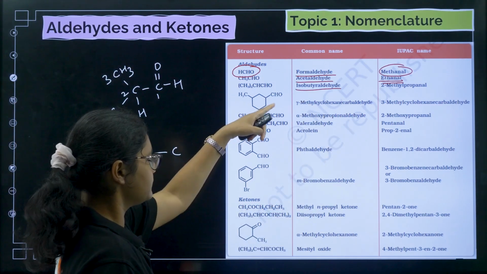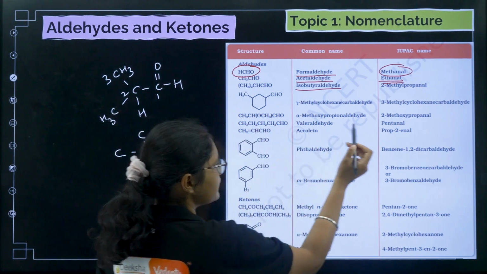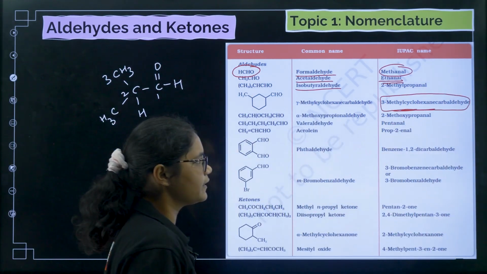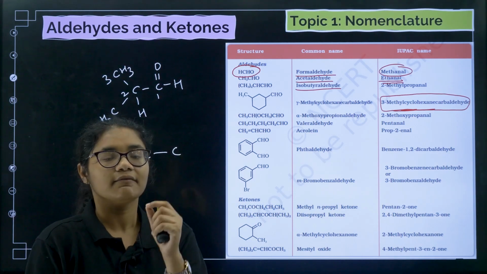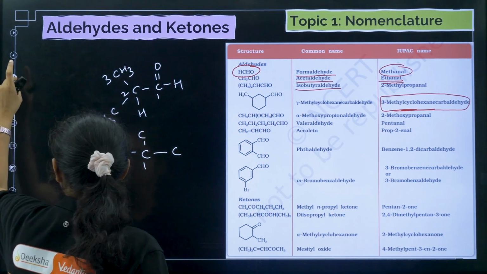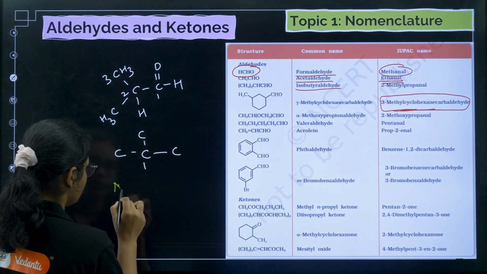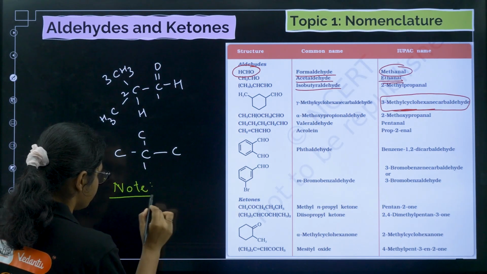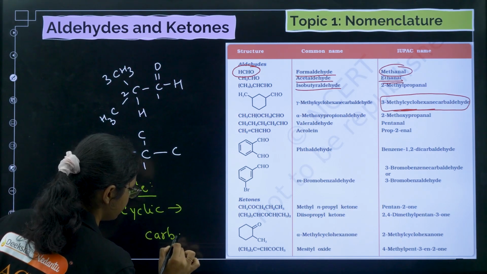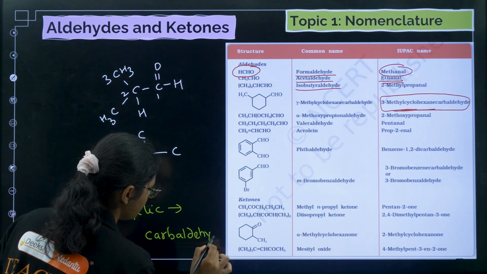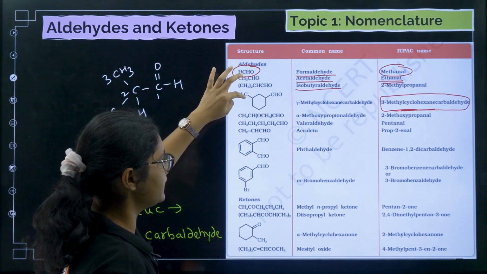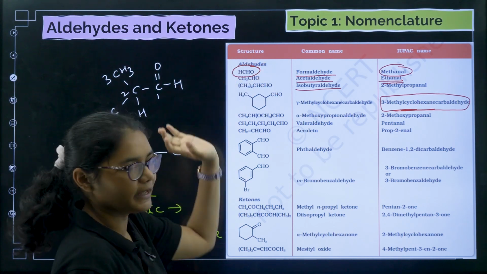Next if you see this one, this is 3-methyl cyclohexane carbaldehyde. This is very important: with cyclic rings we use the word carbaldehyde. Please note this down. So if you see this is 1 2 3, so 3-methyl cyclohexane carbaldehyde.